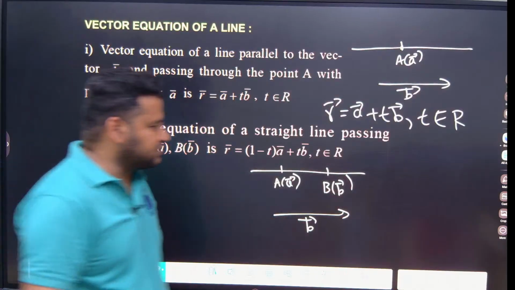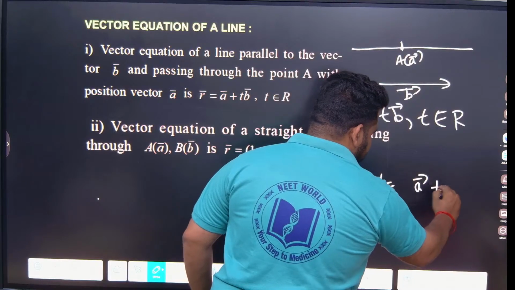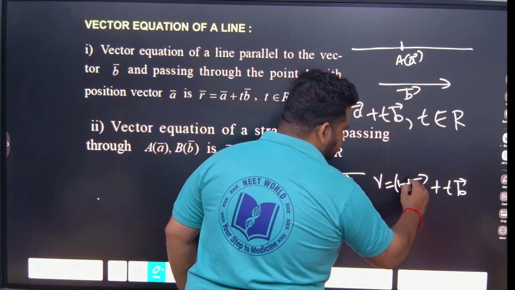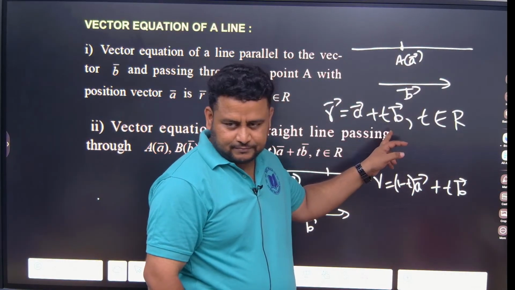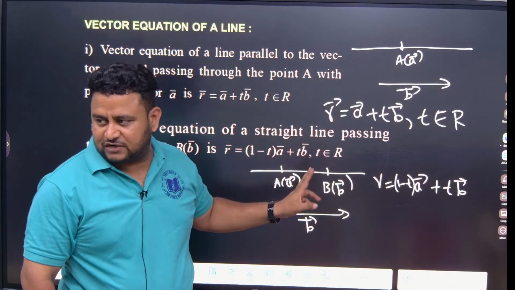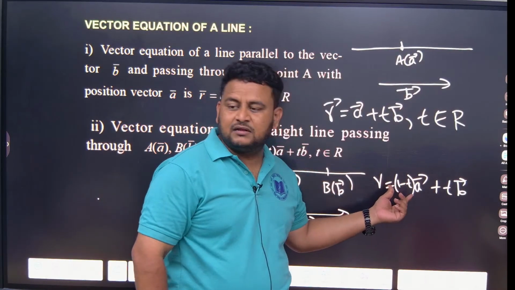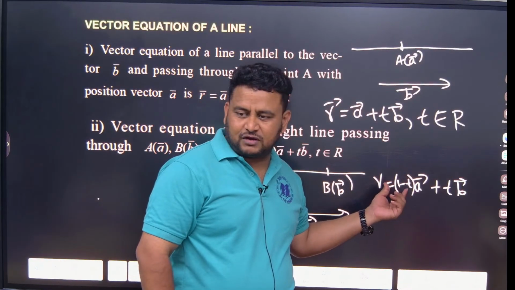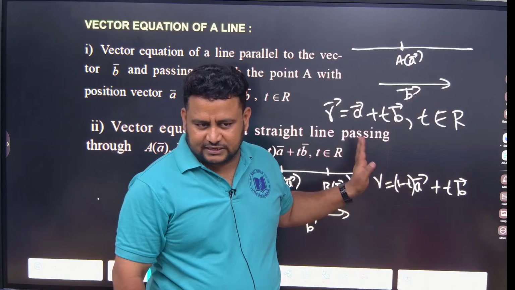That time the relation will be R is equal to vector A plus t times vector B, but here you will write 1 minus t. The coefficient of A will become 1 minus t. How, you don't have to know; I can explain, but that is not required for you.